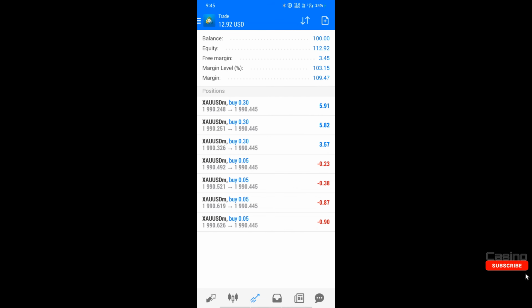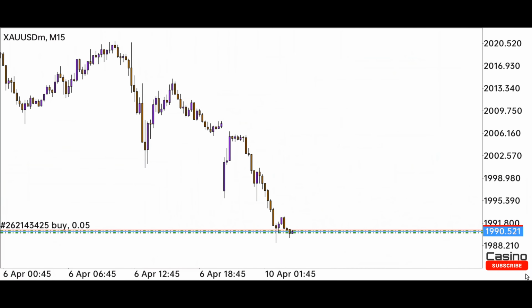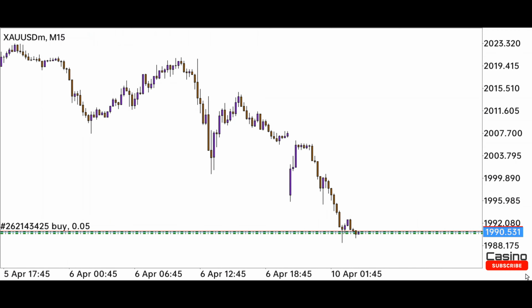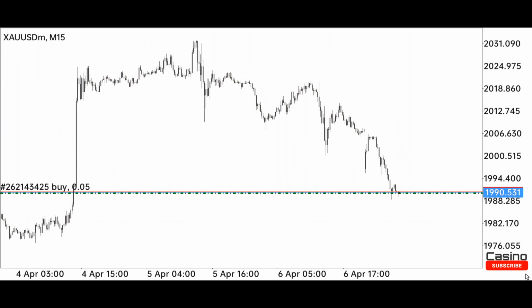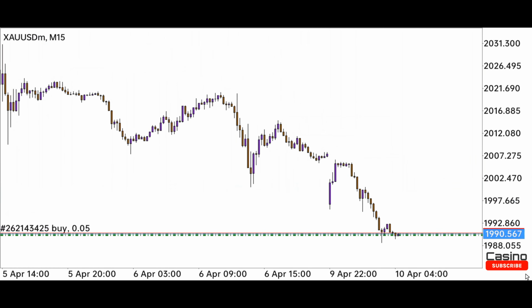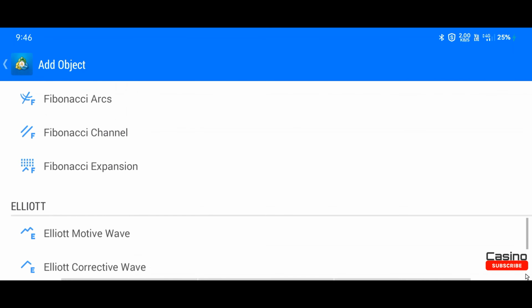Okay guys, our trade is applied today. We are going to grow $100 as you can see in the thumbnail. Here we will follow complete technical analysis. You can clearly see that the strong trend of the market is downtrend, or it has fallen down very fast. Here we have got the opportunity of buying.